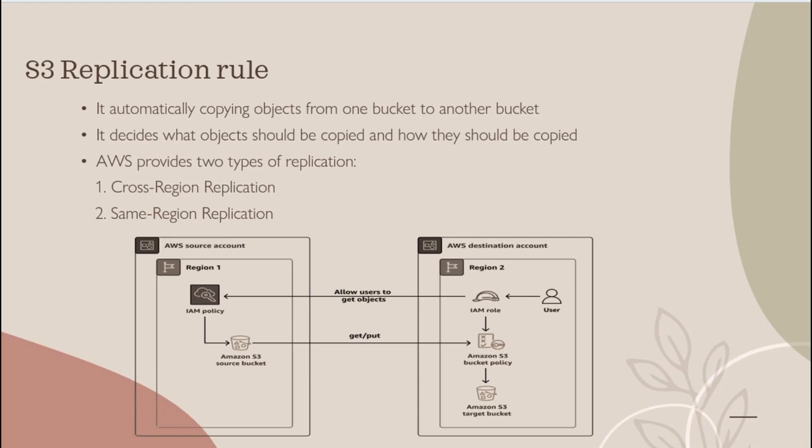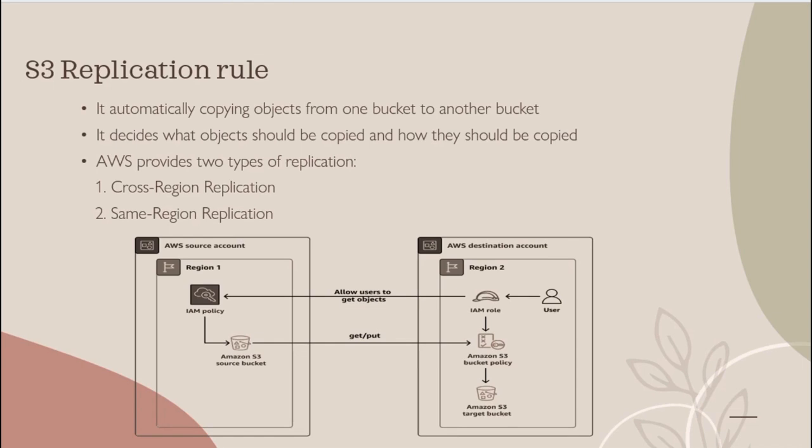And in S3, it also has the rule for replication. What does the replication rule do? Here we can apply the rule for objects or buckets, or we can even decide whether we want to replicate the delete markers or whether we want to replicate the existing objects also. These kinds of things we can set in the rule. And here we can do two types of replication. One is cross region replication and another one is same region replication.